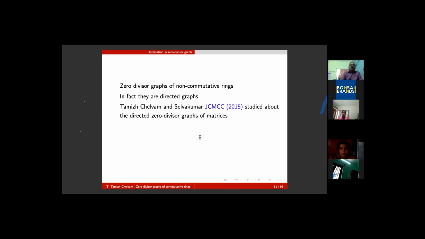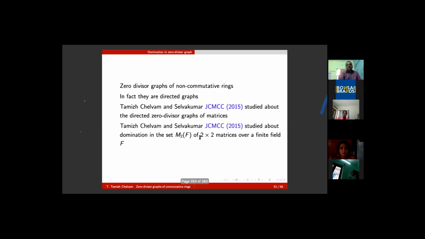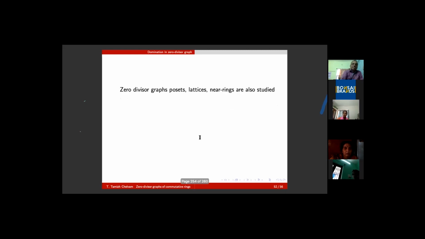In fact, myself and Selva Kumar, my own colleague in my department, in 2015, published in the Journal of Combinatorial Mathematics and Combinatorial Computing. We have specifically studied the directed zero divisor graph of matrices. Especially, we are concerned with 2 by 2 matrices over finite fields Z_p, and we have observed certain beautiful properties for this class of matrix rings.